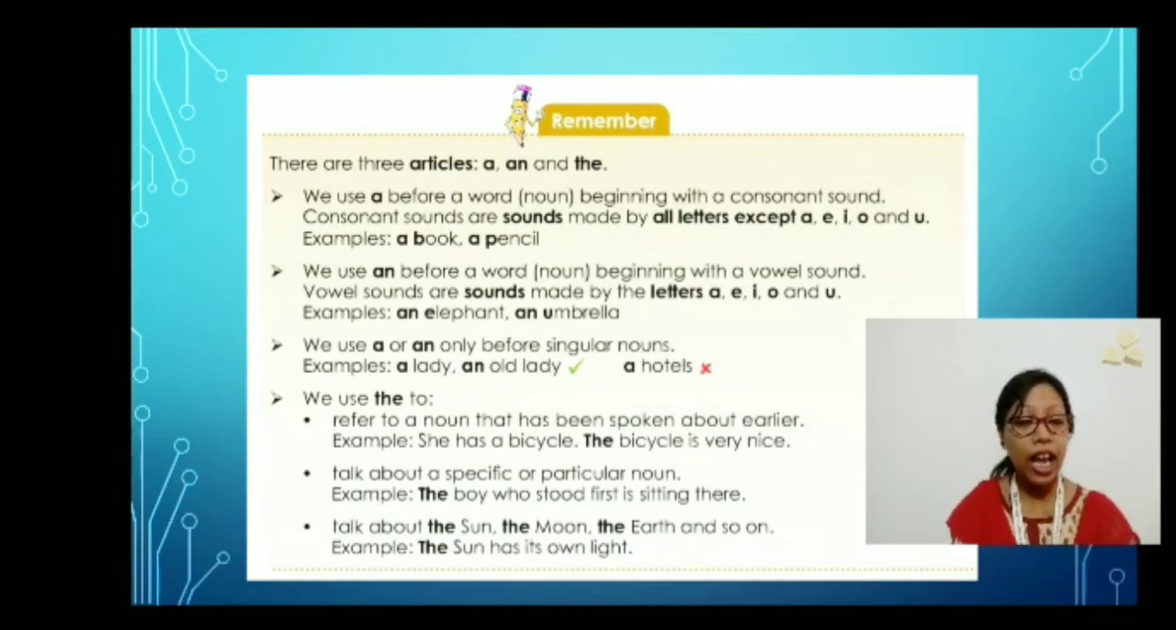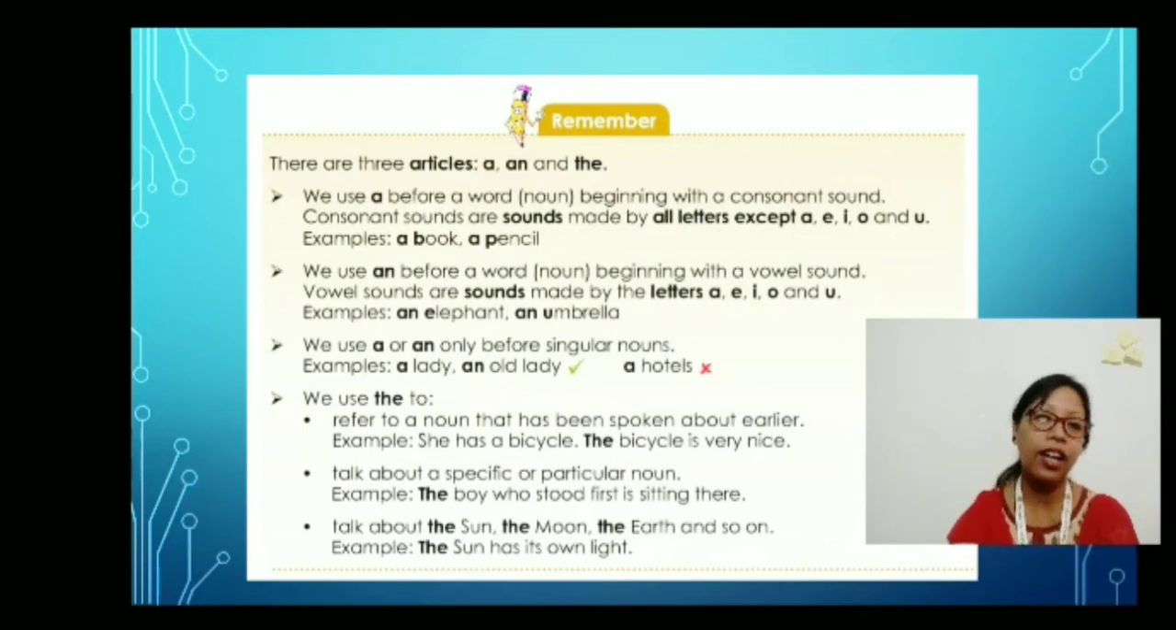Then we are using an elephant, an umbrella, an orange, an apple. So the first alphabet is A, E, U, and then O. So whenever there is a vowel sound or vowel letters, we will be using the article an before these words, okay? Then we use a or an only before singular nouns. Now that is also a very important thing. So a or an are used only with the singular noun, not with plural nouns, okay?